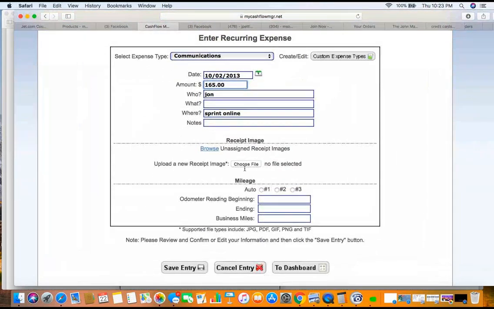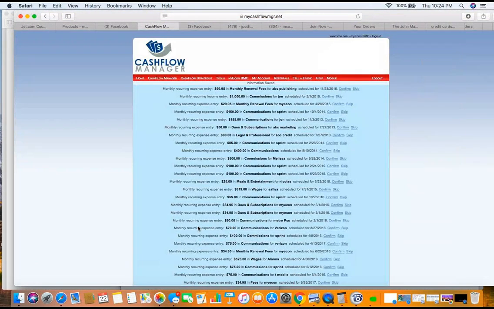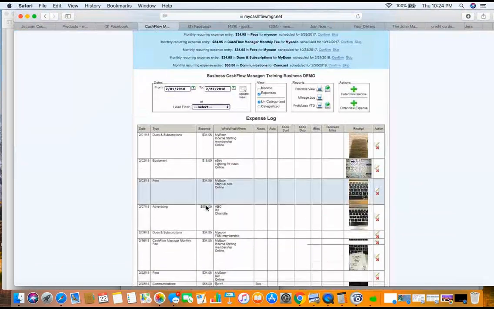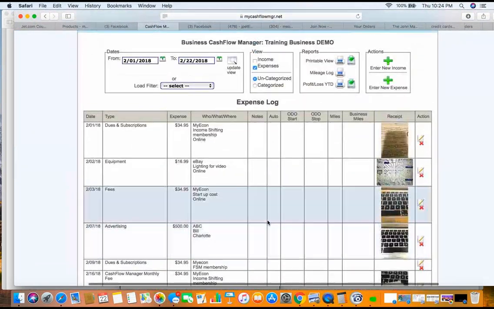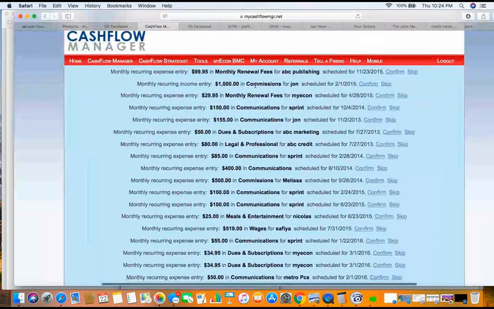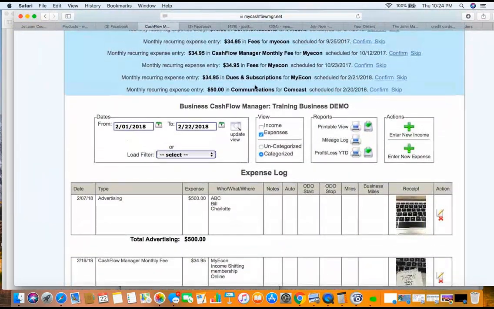And then that's Sprint, and all I do is go in here, hit Save Entry, and the great thing about this, I don't have to confirm it or anything. It's all done. It's good to go. And as you can see, here is the spreadsheet again. So I got expenses and I'm uncategorized. I can categorize it here. Boom, click on that. So this is very, very simple. It looks very similar to the other one here.